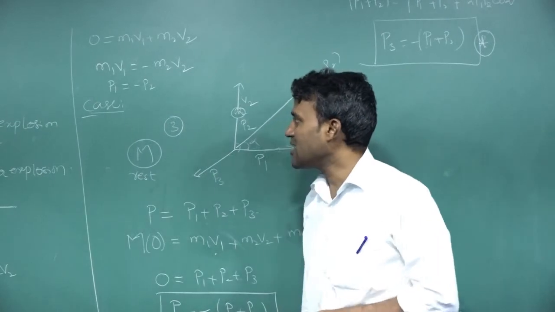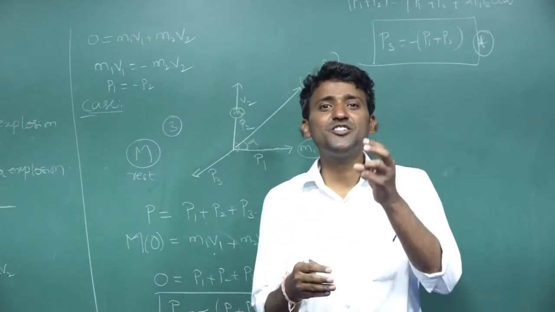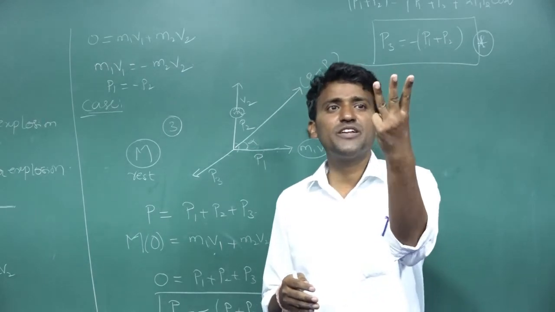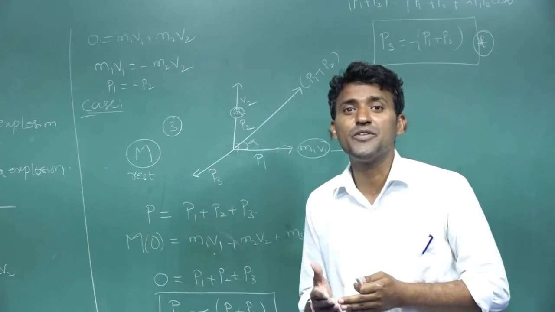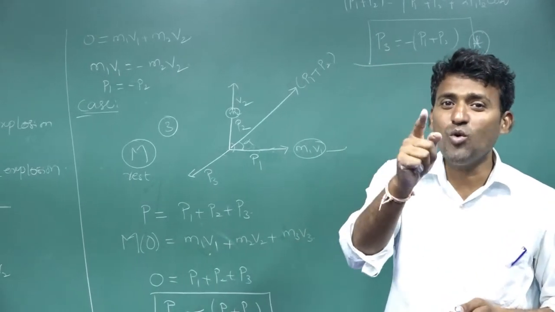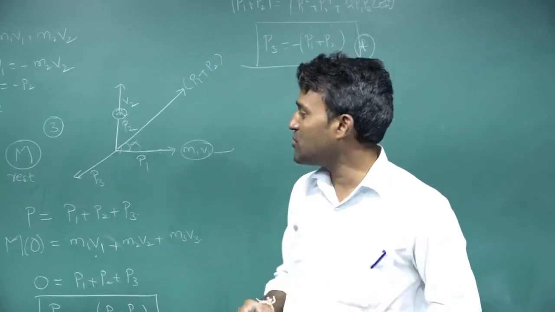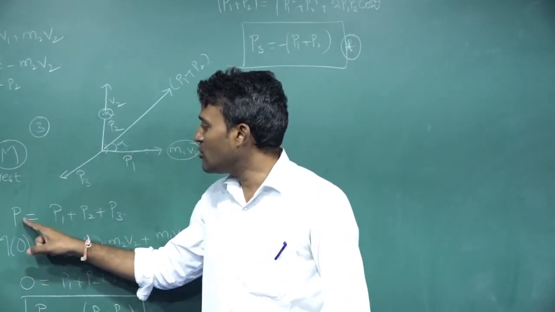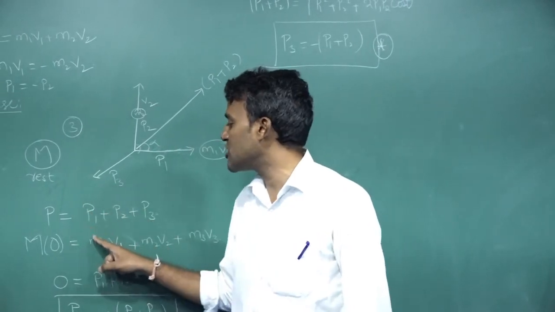Now, if the bomb splits after explosion into three pieces, how can you write the third piece's momentum? To calculate the momentum of the third piece, total momentum before explosion is equal to total momentum after explosion.